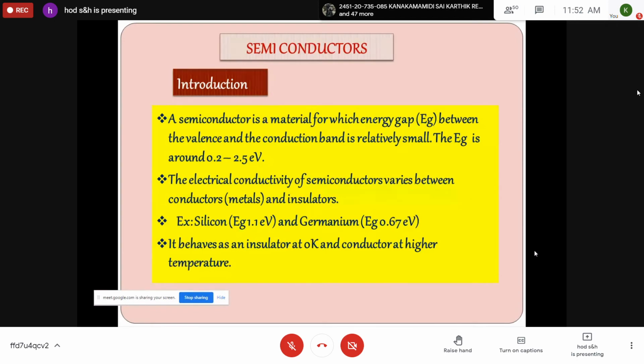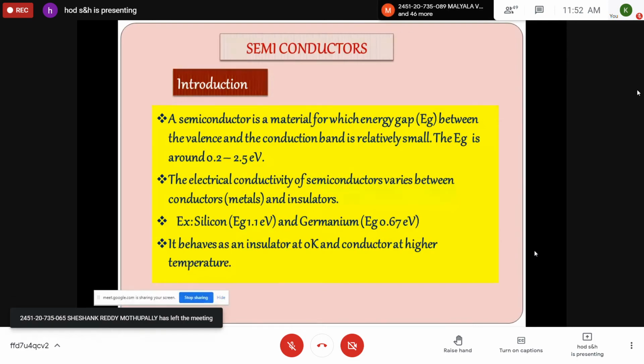We'll discuss what are the applications of this semiconducting. So the basic definition is it is a material for which the energy gap lies between conductors and insulators. The range is 0.2 to 2.5 electron volts, and the electrical conductivity lies between conductors and insulators. Germanium, silicon are typical examples. At 0 Kelvin, they are perfect insulators, and at higher temperatures, they are conducting materials.